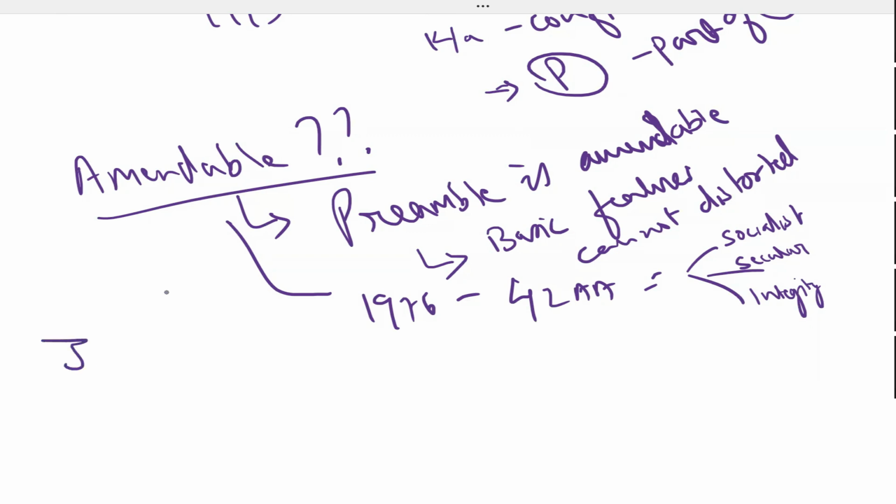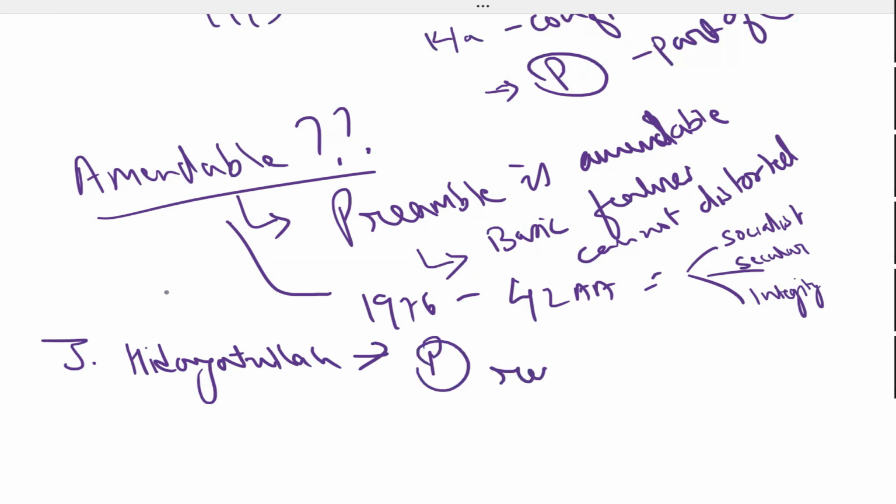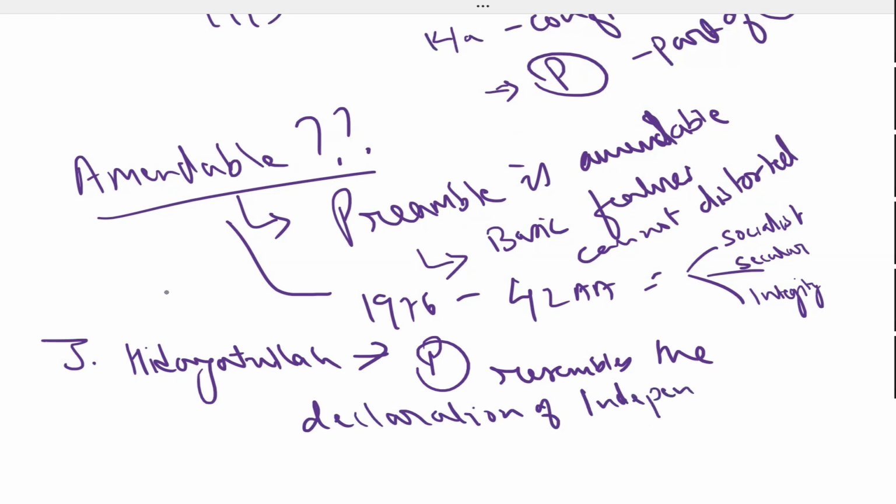Justice Hidayatullah said that the preamble resembles the Declaration of Independence of USA, but it is more than a declaration.